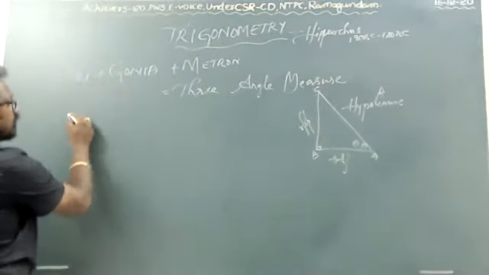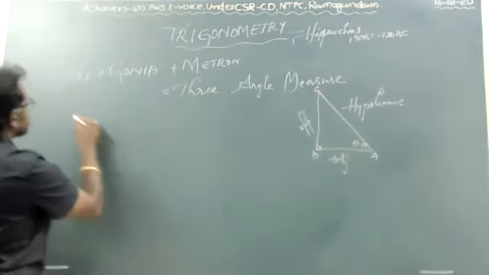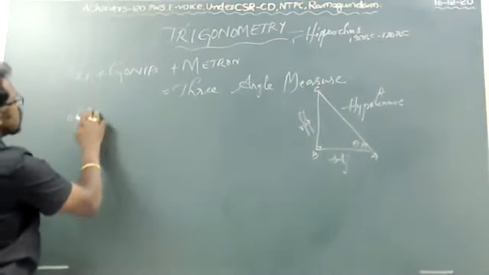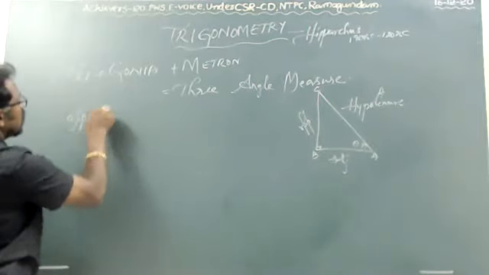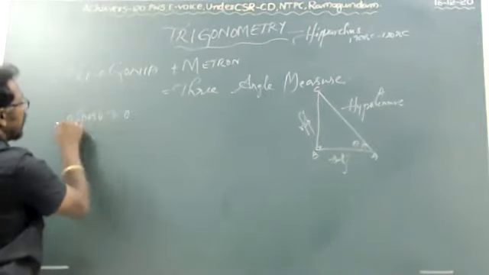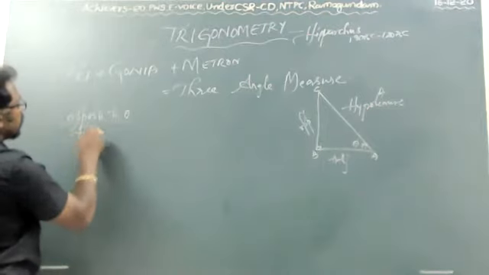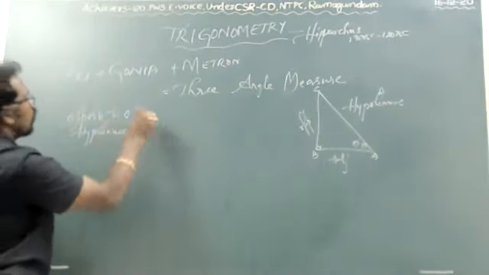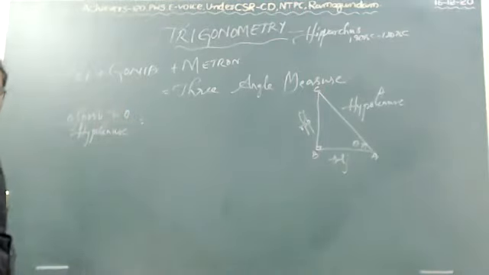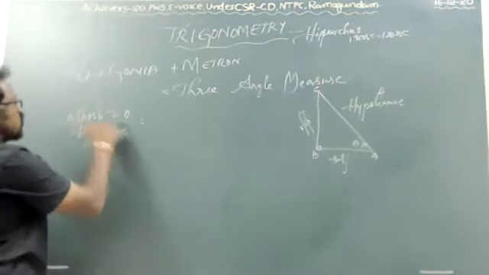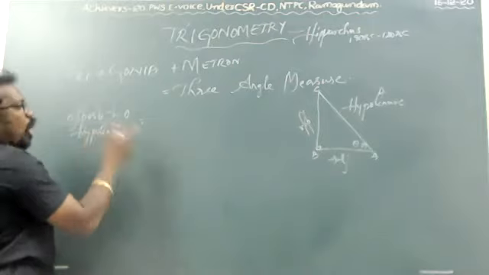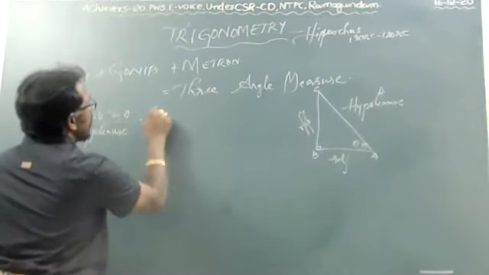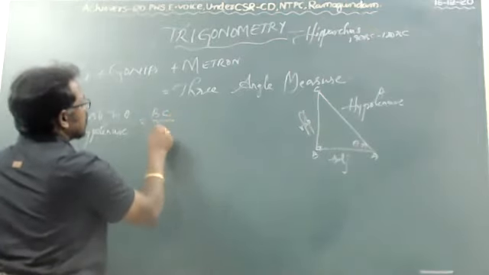One of the ratios is opposite to theta by hypotenuse. Opposite is BC, by AC.